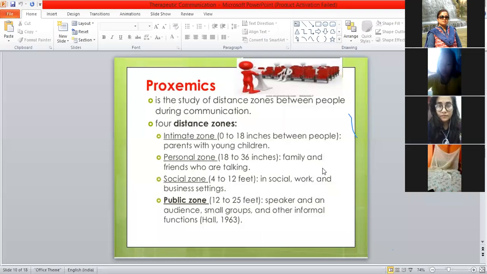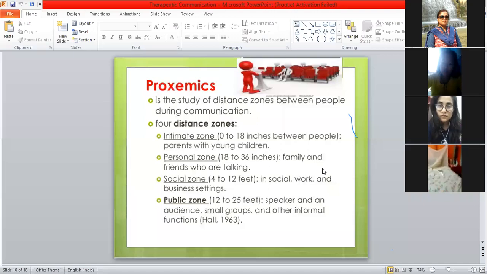Then family and friends who are talking. So we try to maintain a personal zone distance of 18 to 36 inches. Now when we talk about social distancing, it is 4 to 12 feet. And for COVID-19, we have to maintain a minimum of 1 meter, that is 6 feet, distance from anyone in social meetings, in the workplace, in business settings, everywhere.